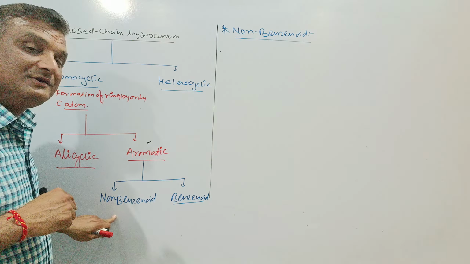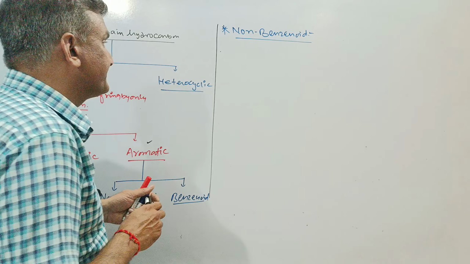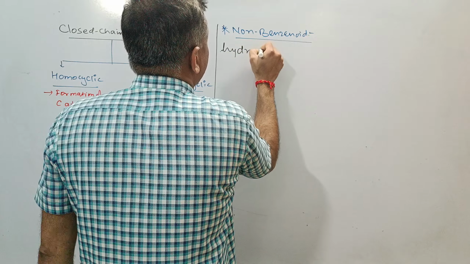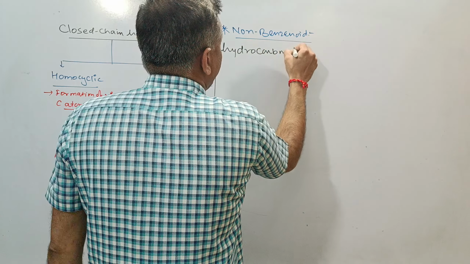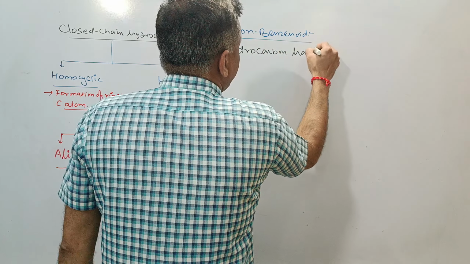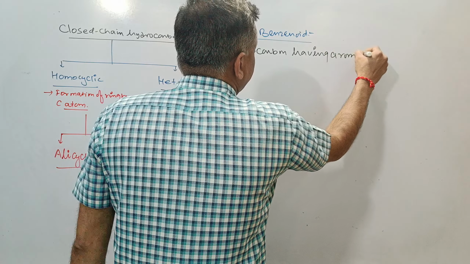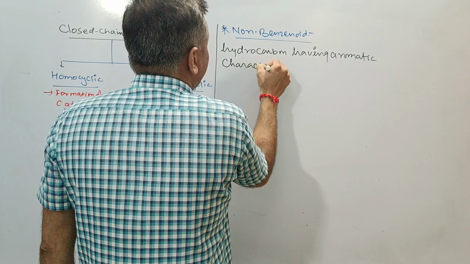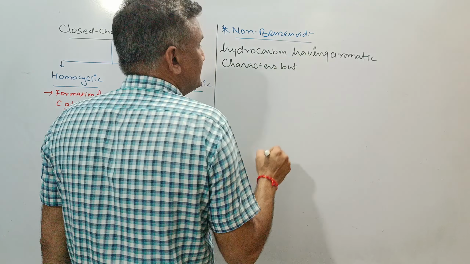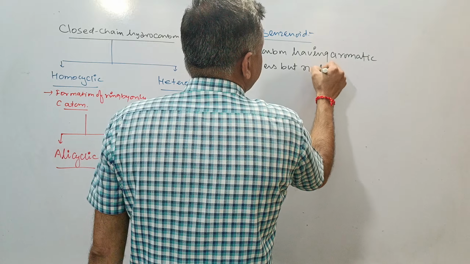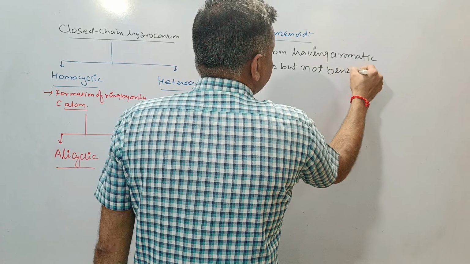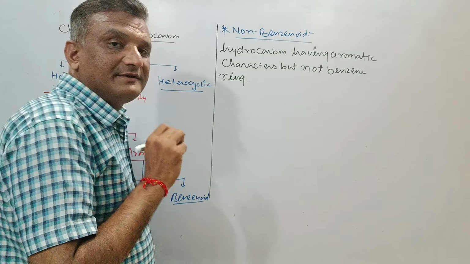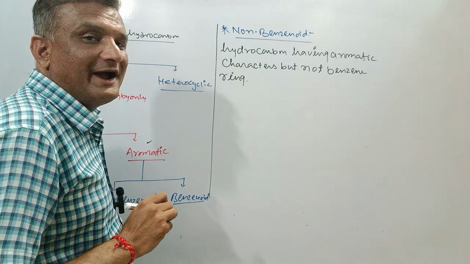And third, non-benzenoid, meaning hydrocarbons having aromatic character but not a benzene ring. These are known as non-benzenoid hydrocarbons.